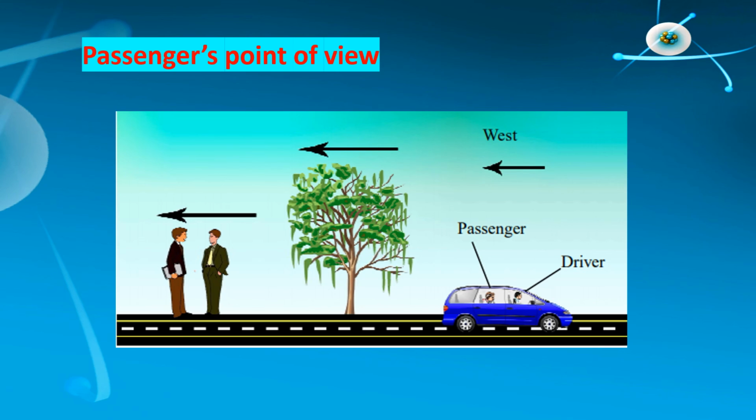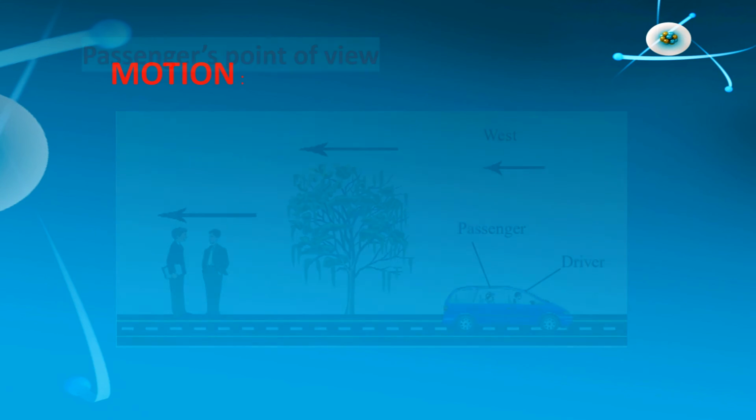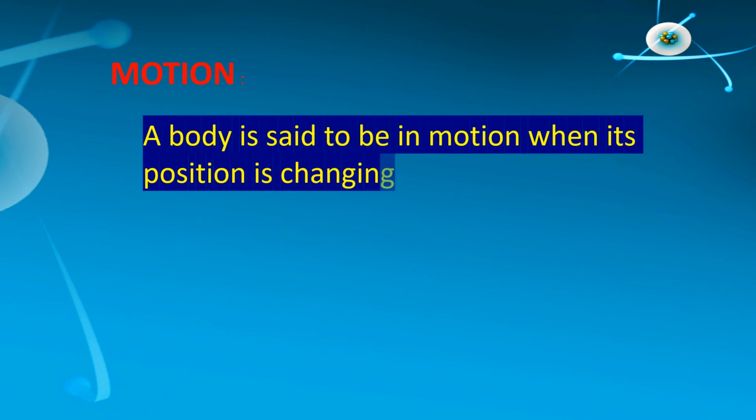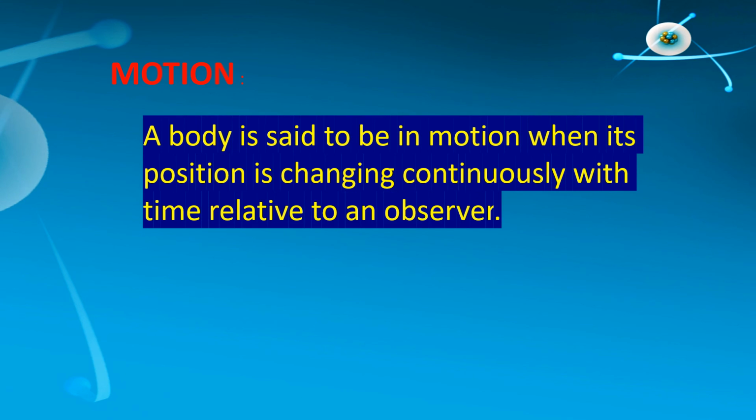By going through this, we can define the term motion. The motion or rest of an object depends on the observer. So, motion is a combined property of the observer and the body which is being observed. Finally, we can define motion. Motion: A body is said to be in motion when its position is changing continuously with time relative to an observer.